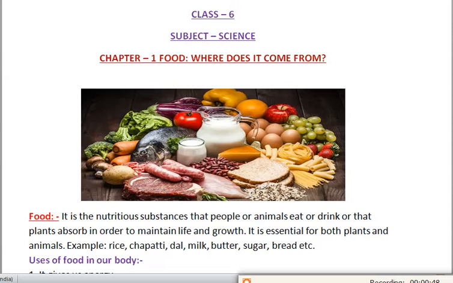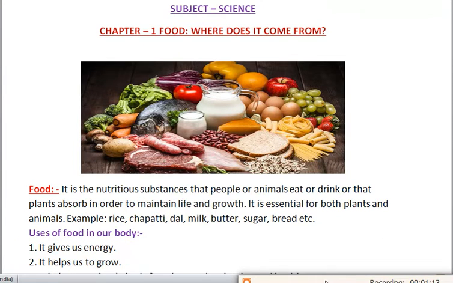So what are the examples of food which we get from the plants? Can you tell me? Yes, some examples of food which we get from plants are wheat, rice, sugar, vegetables, fruits, etc. And what are the examples of food which we get from the animals? Milk, meat, egg, butter, ghee, etc. These are the things which we have to read in this chapter. First of all, we'll discuss the definition of food.